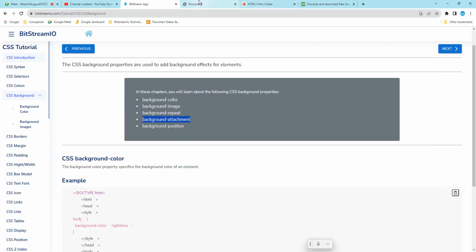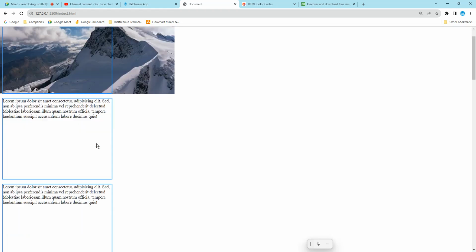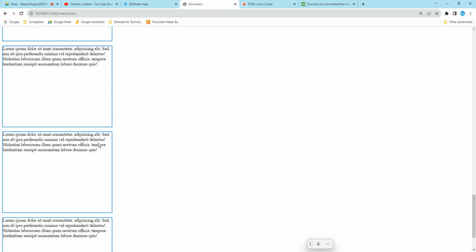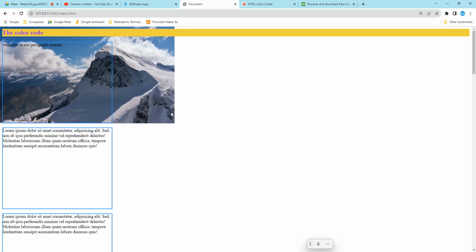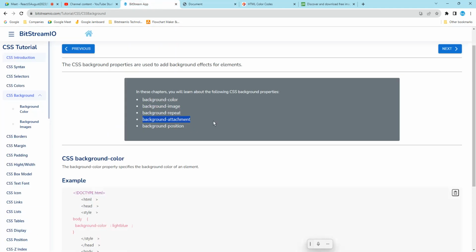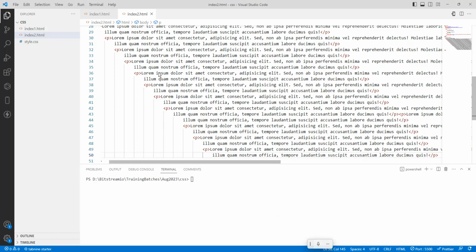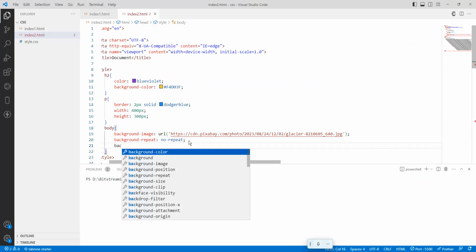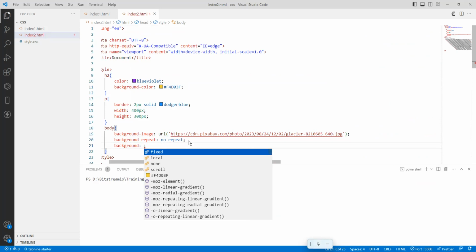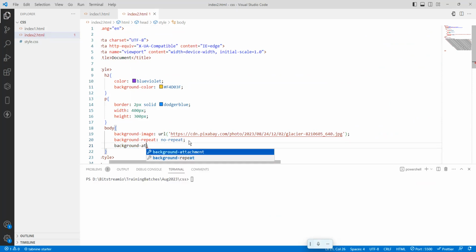Okay. So this is my page. If I reload this, it is going to become like this. But the image is gone. So now what I will do is background-attachment: fixed.